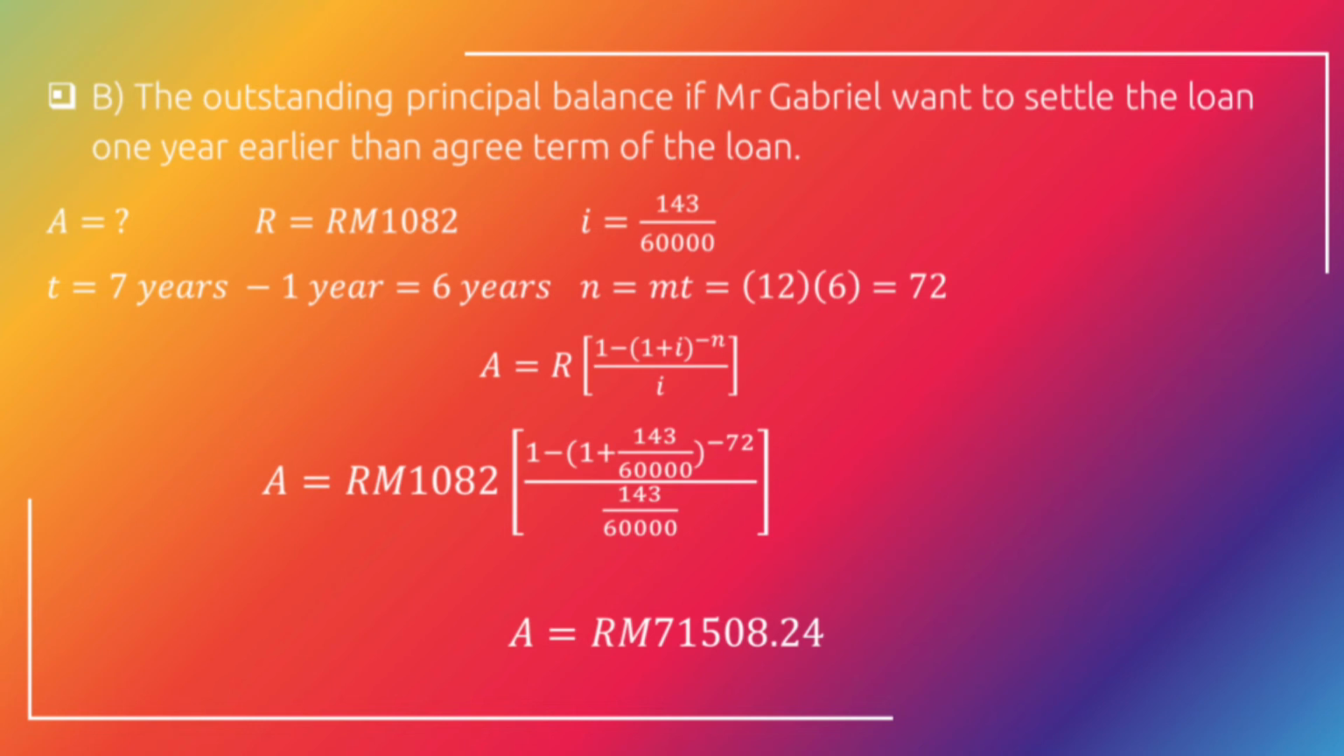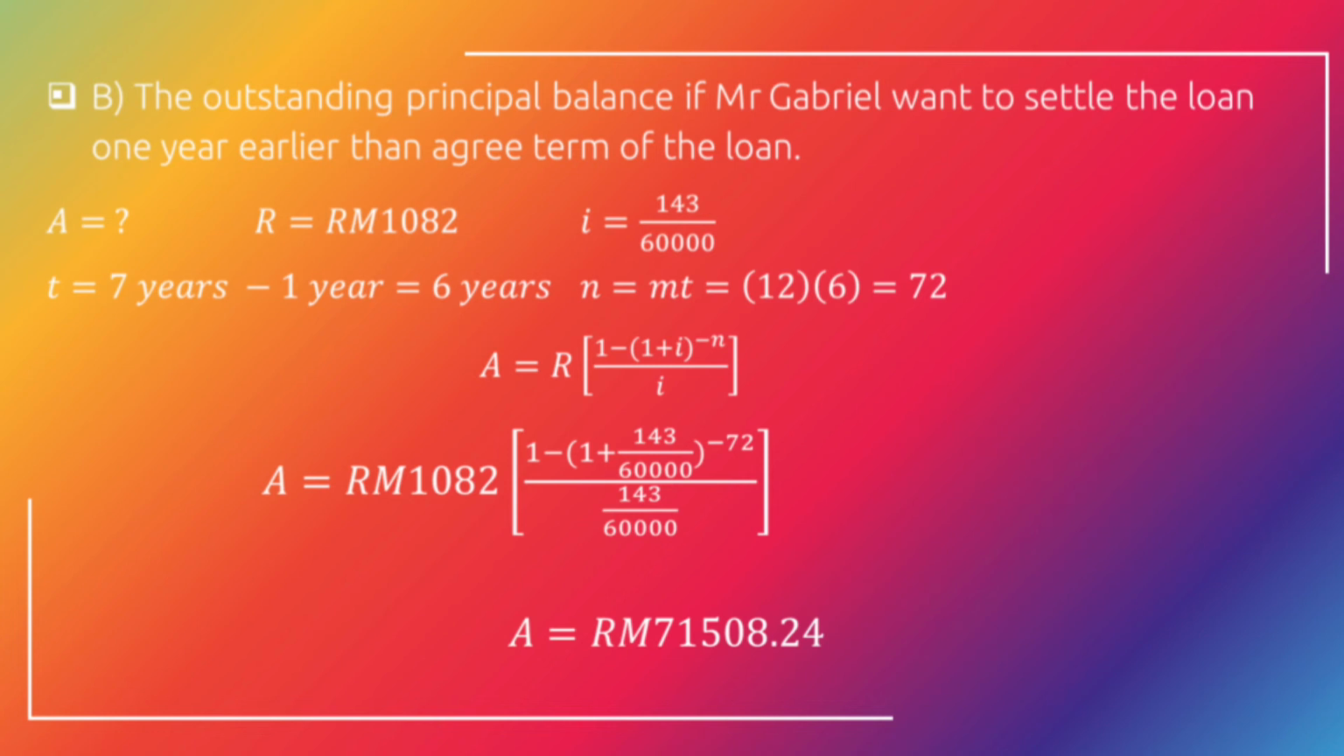The t, 7 years minus 1 year, equals 6 years. This is because Mr. Gabriel wanted to settle the loan 1 year earlier, so minus 1. To find the n, it is 12 multiplied by 6. This is because that's the mt, so it's equal to 72. The formula that we use is A equals R, bracket 1 minus bracket 1 plus i, bracket to the power of negative n, over i.